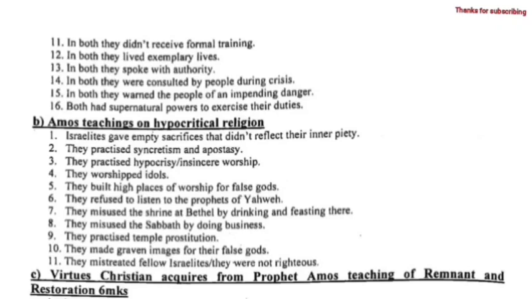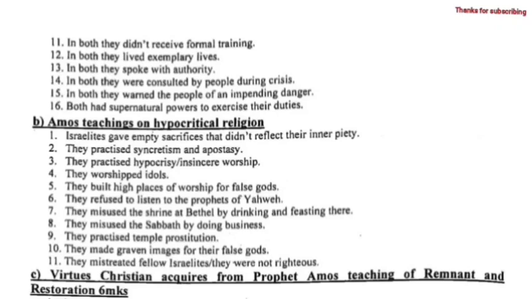4b. False teaching on hypocritical religion. Israelites gave empty sacrifices that didn't reflect their inner piety. They practiced syncretism and apostasy. They practiced hypocrisy or insincere worship. They worshipped idols. They built high places of worship for the false gods. They refused to listen to the prophets of Yahweh.